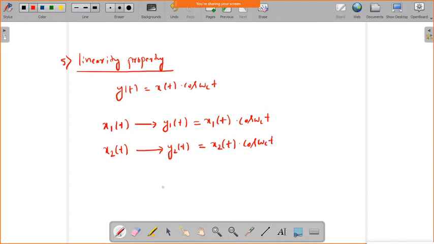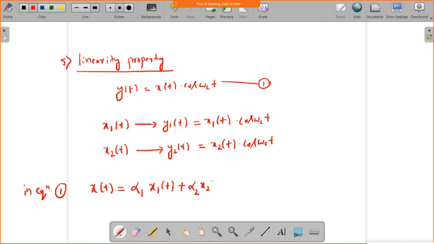Okay. Now if I replace the input signal, say for example this is equation 1. In equation 1, I will change x of t, that is, I will scale x1 of t by alpha 1 and scale x2 of t by alpha 2.